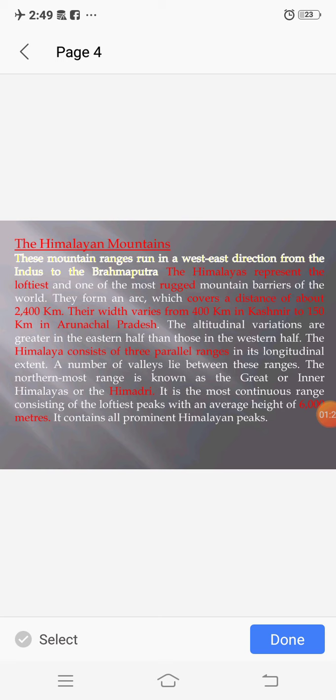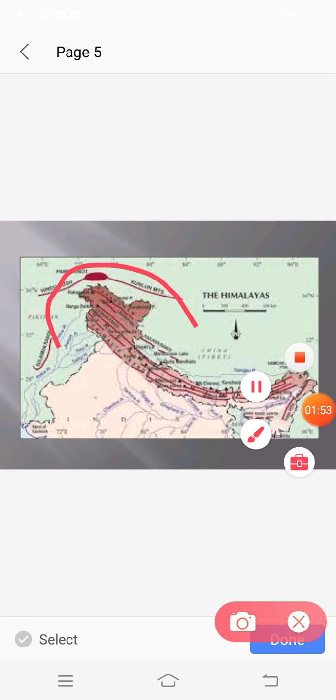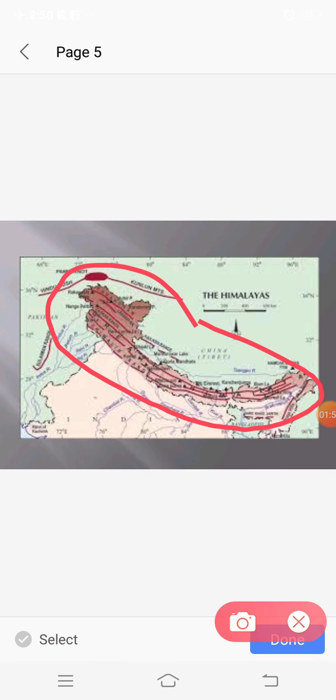The Himalayas consist of three parallel ranges, that is Himadri, Himachal and Shivalik. Himadri is the highest range of Himalayas with the height of 6000 meters. Here you can see the ranges of Himalayas from Kashmir to Arunachal Pradesh. As I have already told you, the width in Kashmir is 400 kilometers and in Arunachal Pradesh it is 150 kilometers.